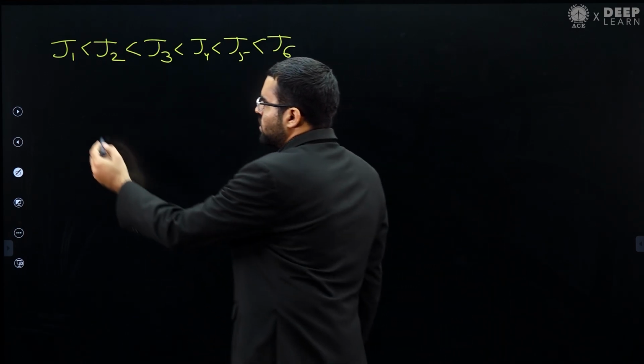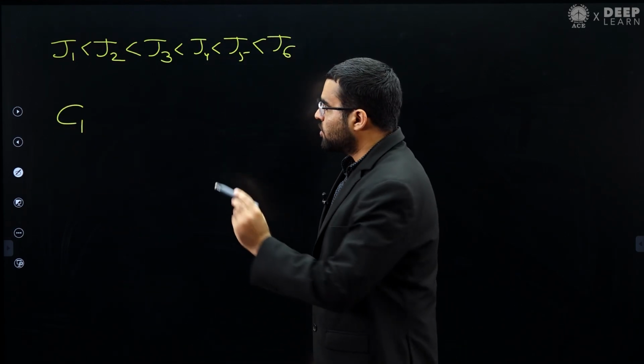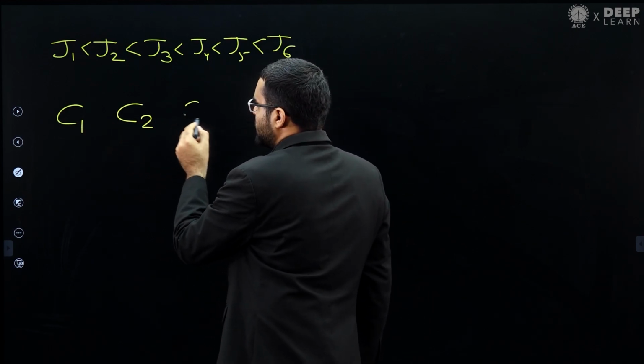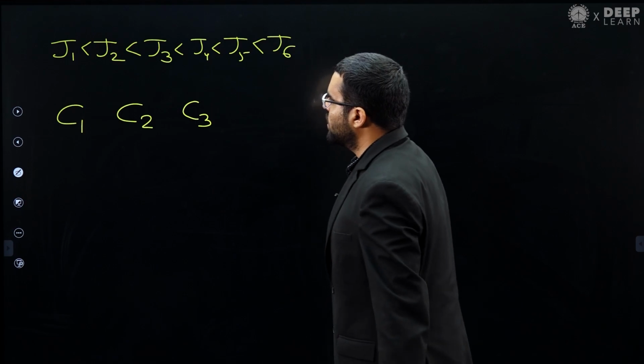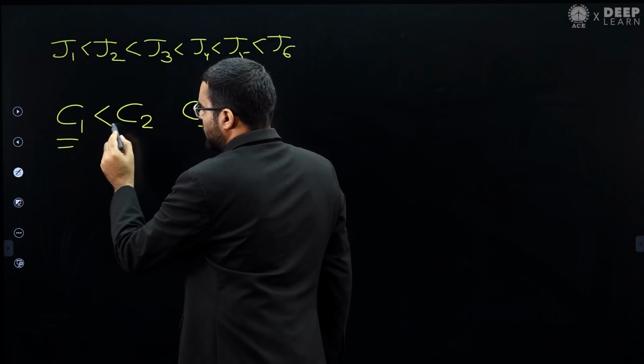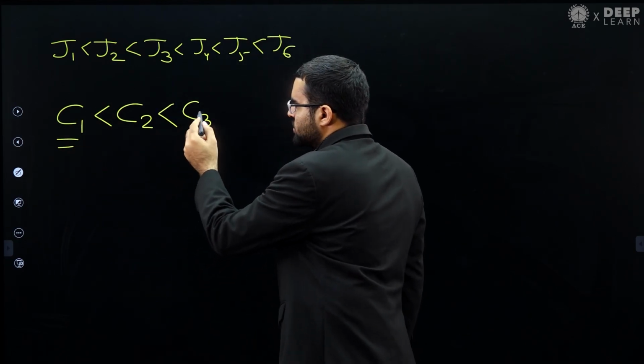Now he is saying that we have 3 computers with distinct processing speeds. Let's assume these 3 computers are C1, C2, C3, where C1 has the least processing speed and C3 has the most.